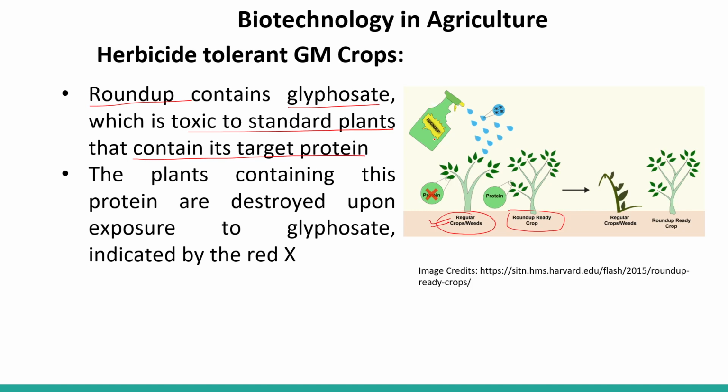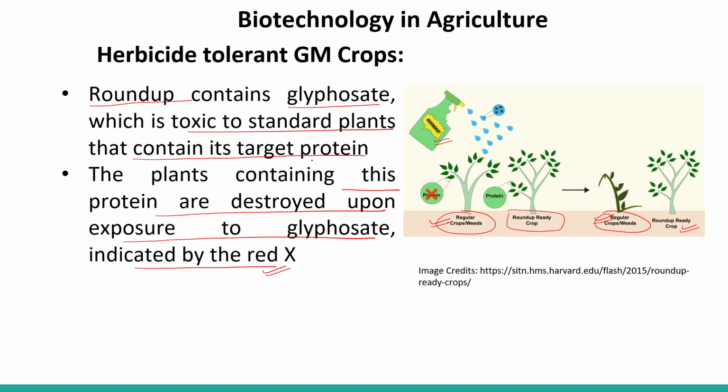When Roundup, that is the glyphosate, is sprayed, it kills the regular crop weeds. But for our Roundup Ready crops, there is no effect, because the plants that contain this protein are destroyed upon exposure to the glyphosate, indicated by the red X.